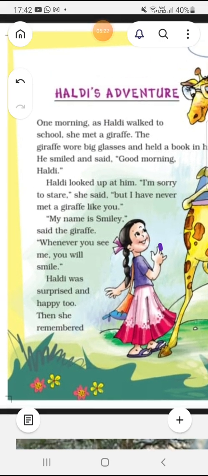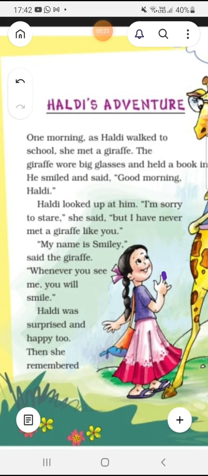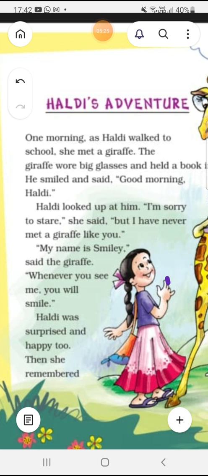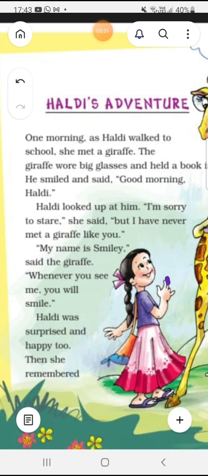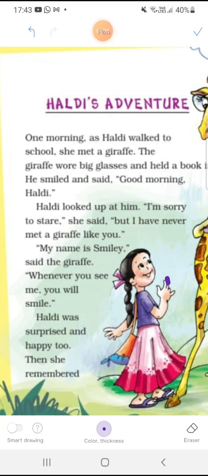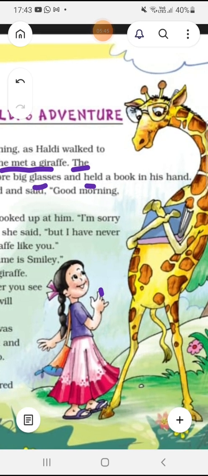So let me read out this page once again for you, students. Haldi's Adventure. You should learn the story by heart. One morning, as Haldi walked to school, she met a giraffe. The giraffe wore big glasses and held a book in his hand.